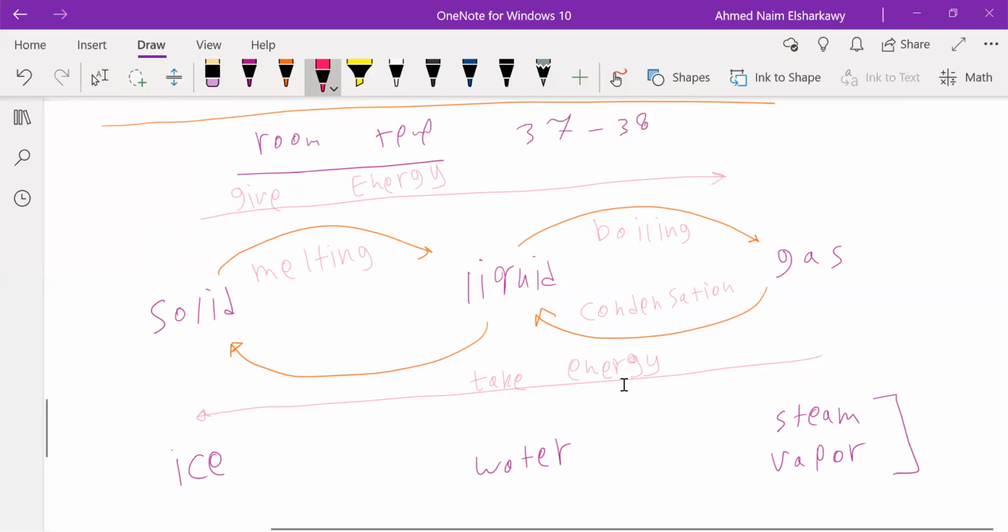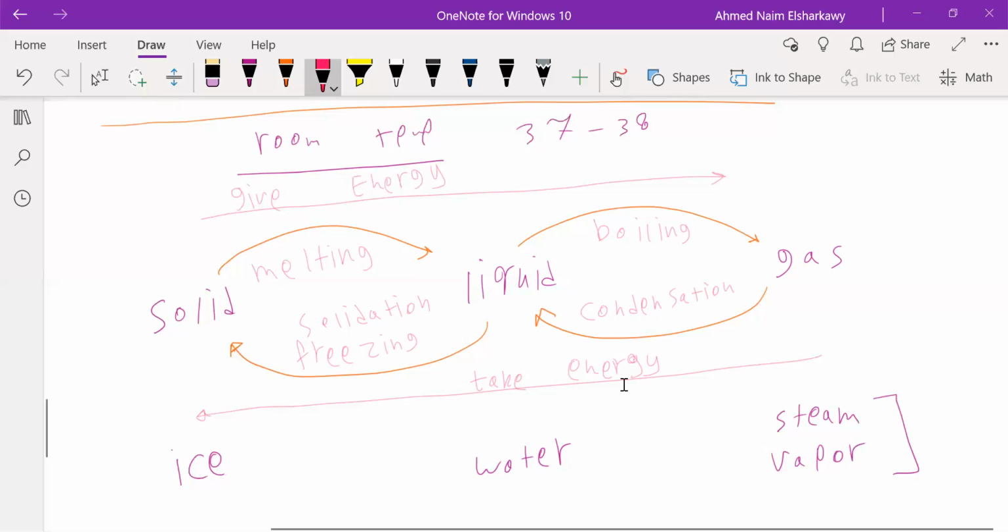If we are converting liquid to solid, we call this freezing or solidification. So this is how we can understand the change in matter. Solid to liquid, melting; liquid to gas, boiling; gas to liquid, condensation; liquid to solid is freezing.